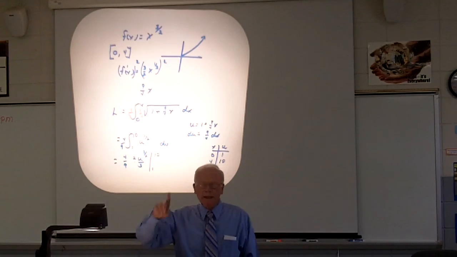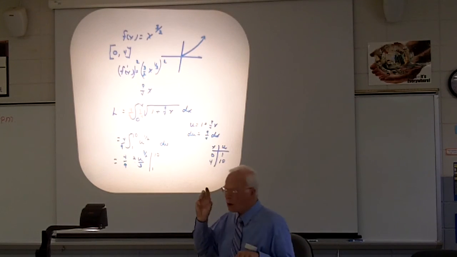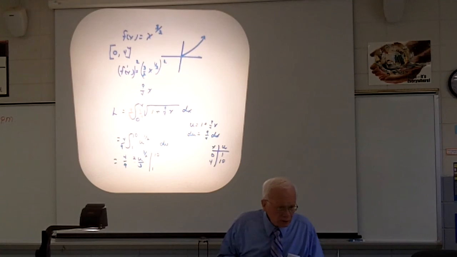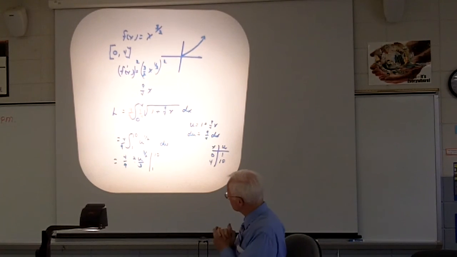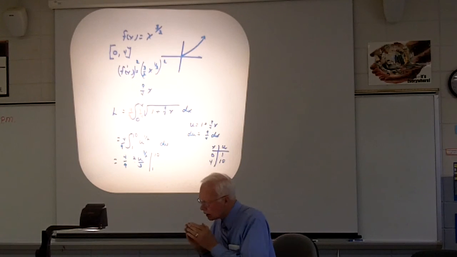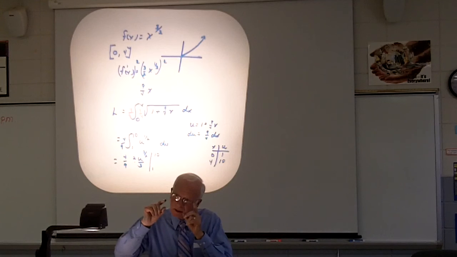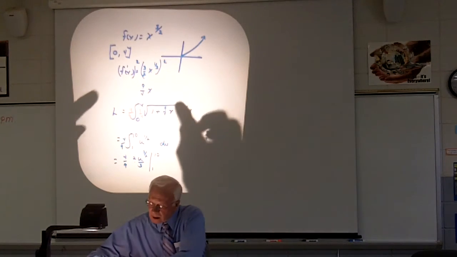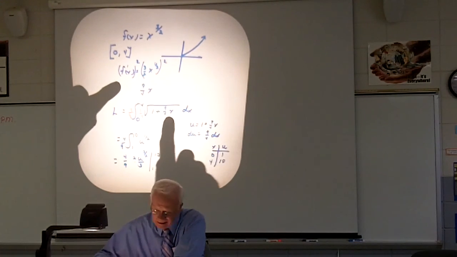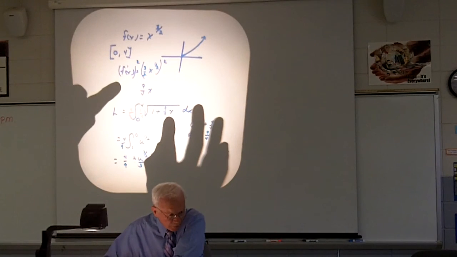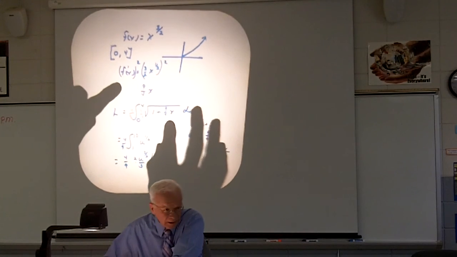That one's pretty straightforward. Now, oh, I have 3 minutes. Yes? With the square root of f prime of x, how can you square that and have it still be f prime of x? Okay. In here, I needed the first derivative squared. Oh, okay, I see.